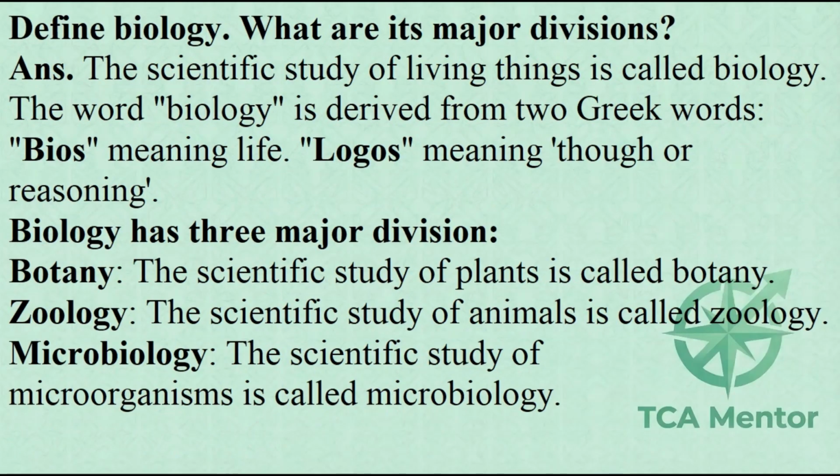Define biology. What are its major divisions? ANS. The scientific study of living things is called biology. The word biology is derived from two Greek words. Bios meaning life. Logos meaning thought or reasoning. Biology has three major divisions.